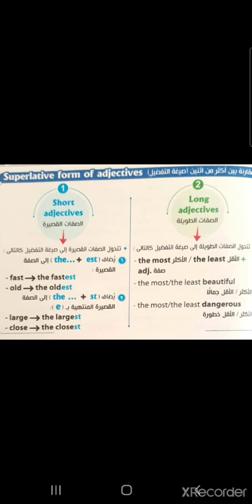If an adjective ends with e, we add st. We only add st, like large, close. In long adjectives, we put the most or the least before an adjective. The most beautiful, the least dangerous, the most expensive.